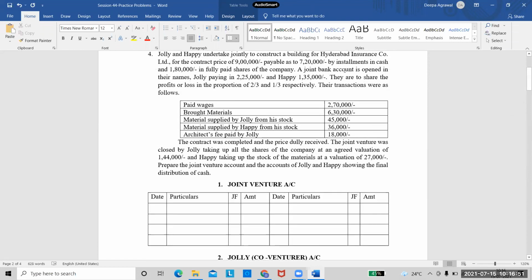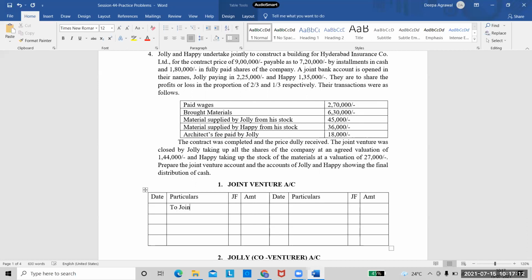See the next line. They are to share their profits or losses in the proportion of 2:1. This we will need when we are dividing the profits. Now look at the transactions: paid wages, bought materials. That means they have spent these two items from the joint bank account, and these two items will go to the joint venture account because they are expenses.